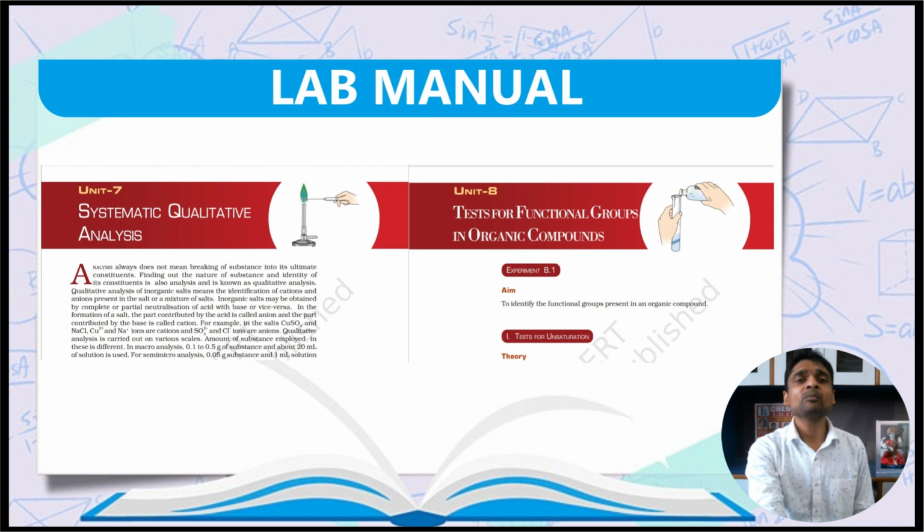Now an important point is students tend to ignore two important chapters from the NCERT lab manual, that is systematic qualitative analysis and test for functional groups in organic compounds. Many questions were asked from these two chapters. Just to give a better idea, I have taken screenshots of a few questions.